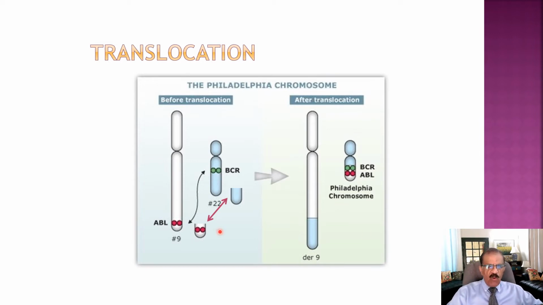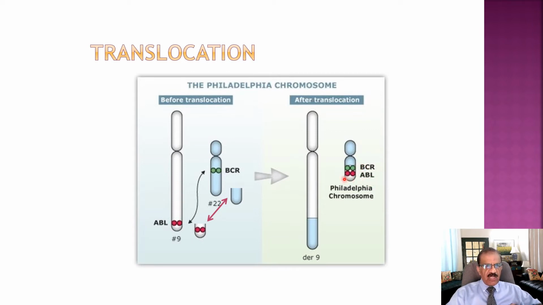Probably some viral infection leads to this translocation. This portion goes to this one, and this portion comes to this one. Because of this, the BCR-ABL gene is formed. When ABL is not in this region, as I told you, the neighboring genes keep it inhibited. But when it comes to this new location, there is no gene which would inhibit it, and it gets activated.